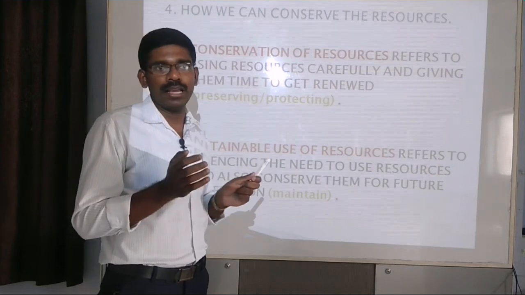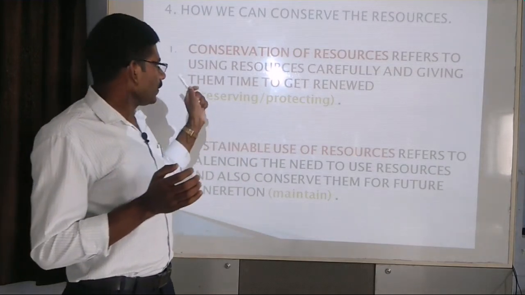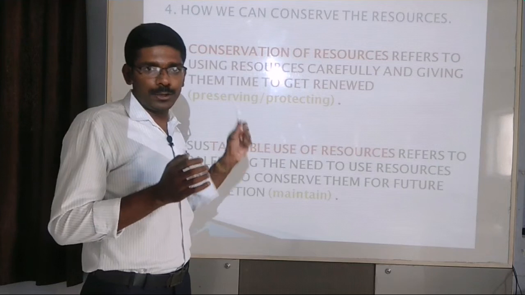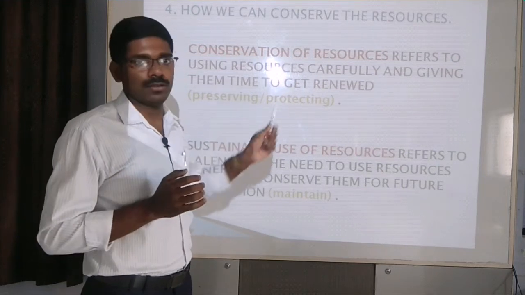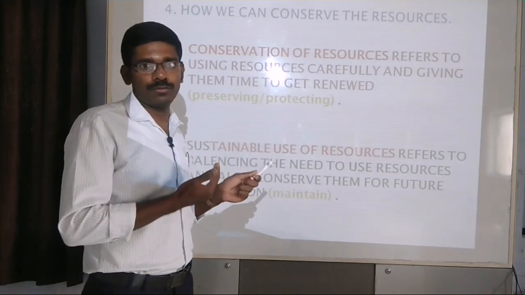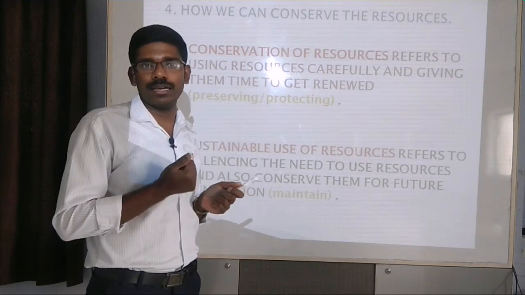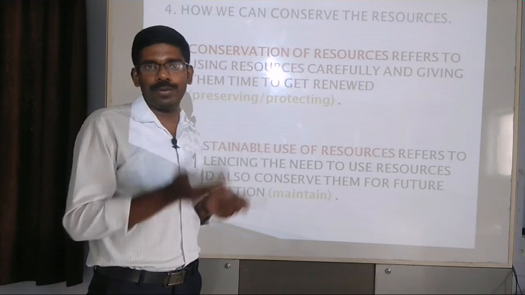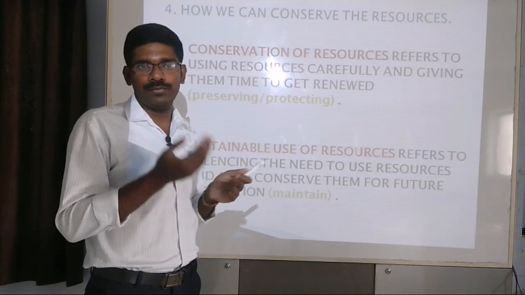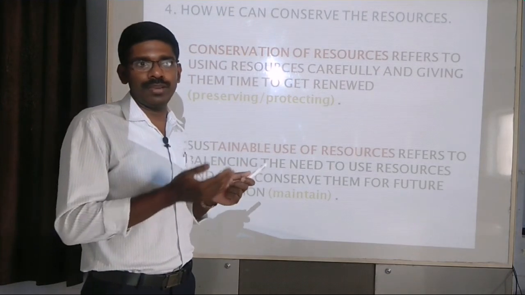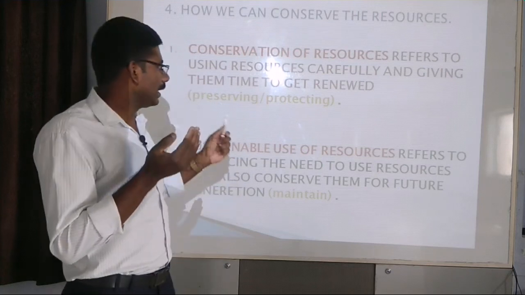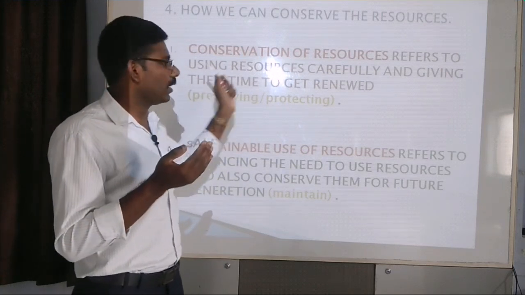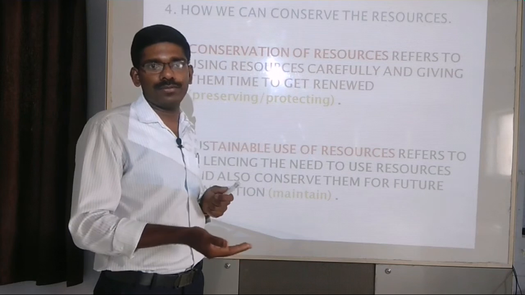Such resources, we need to use carefully and we need to give them time to get renewed. Then we can use them for a long time. For example, in the case of forest or water, if you are continuously over exploiting such resources, they will perish or finish one day or quickly. So we should give them time to get renewed. Then we can use them for a long time.